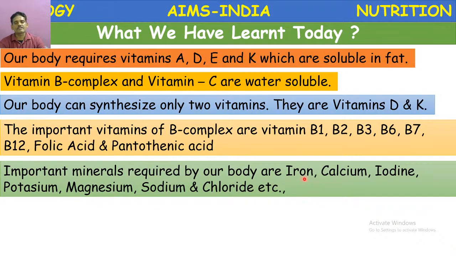Iron deficiency causes anemia. Calcium deficiency causes rickets and osteoporosis. Iodine deficiency causes goiter. Okay, and sodium, chloride, and potassium, these three are very important in neuronal activity, nerve impulse or nerve transmission, and also maintain osmotic balance, water balance in the body.